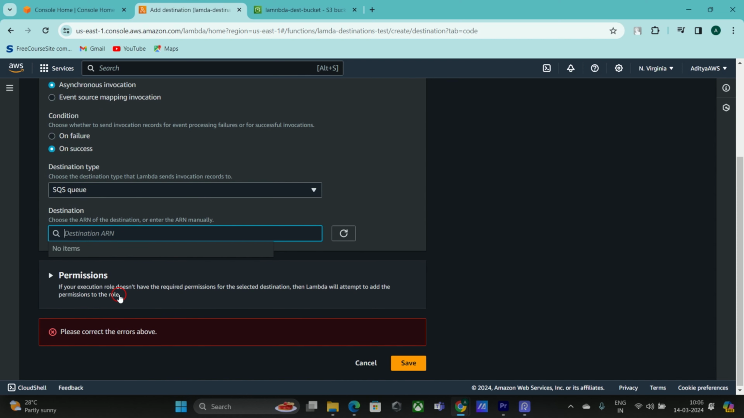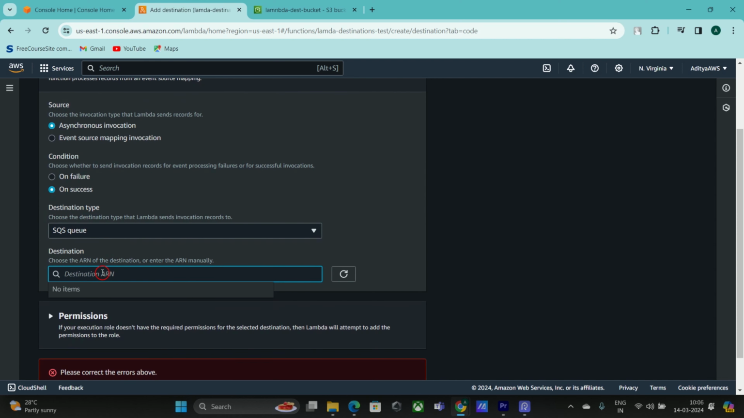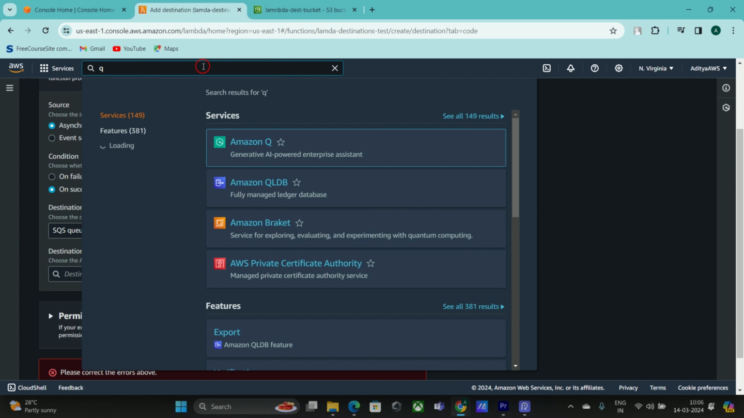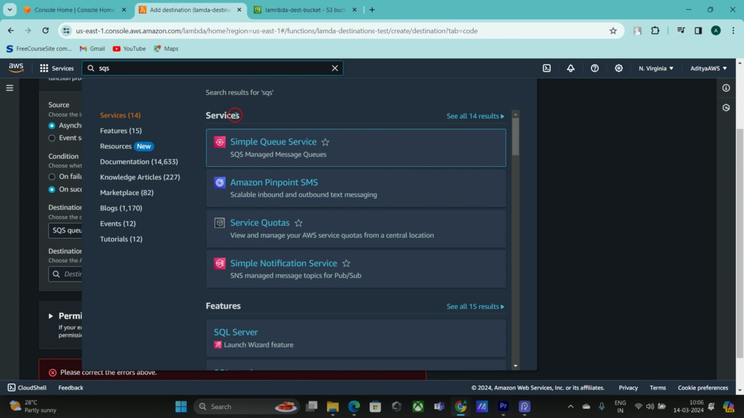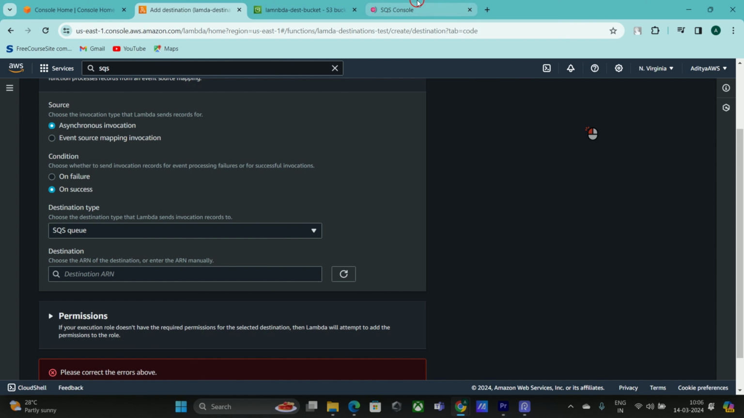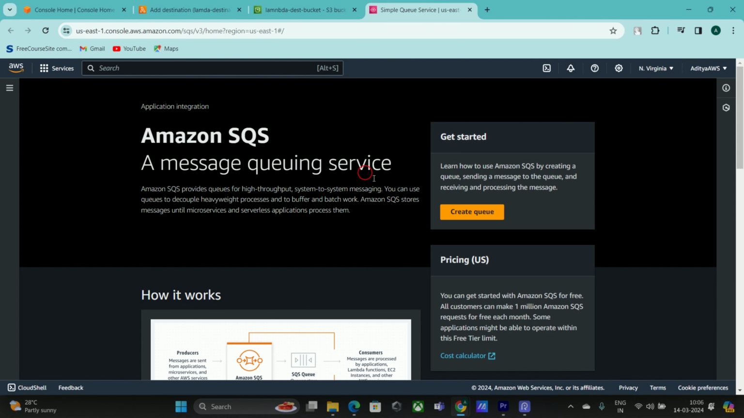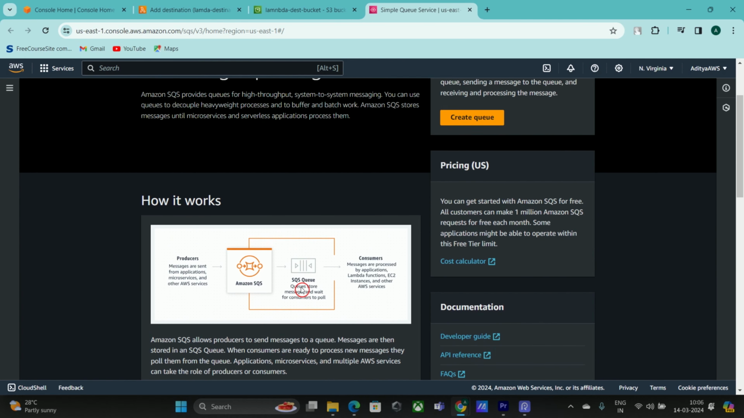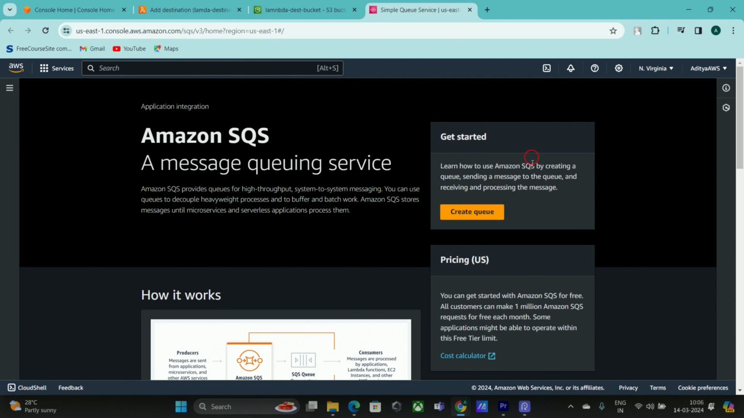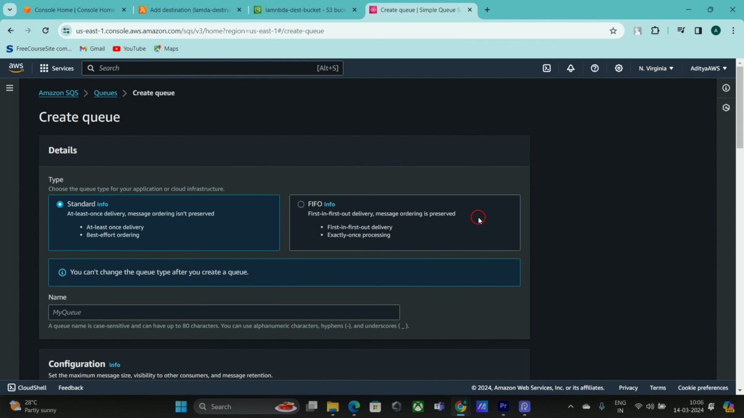and for that I need a queue. We don't have any queues right now, so I need to create one. So I'm going to SQS. I'm opening SQS in a new tab, and yeah, it is loading. I have deleted the previous queues, so I need to create a new queue. I'm going to create a standard queue, a normal queue.